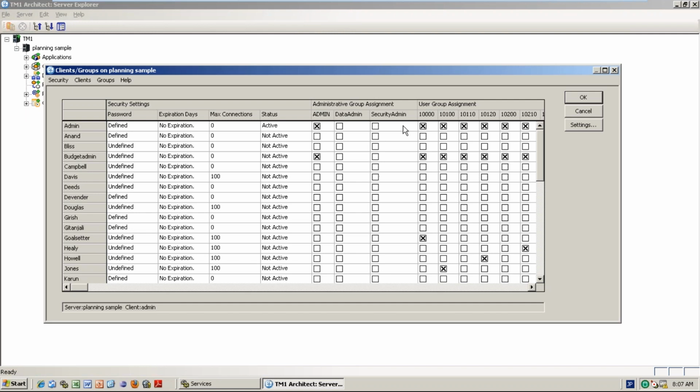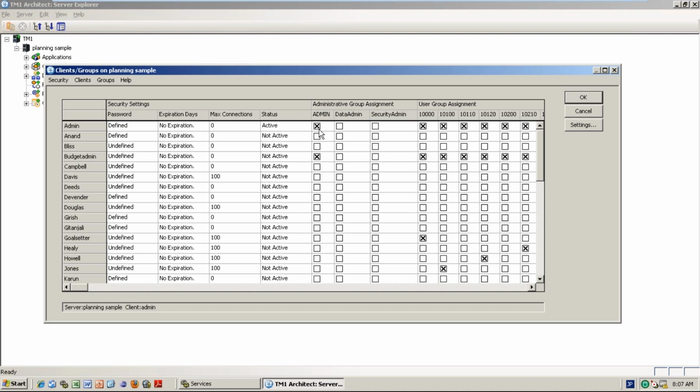Security Admin means he can give the access to anybody, but he cannot delete the data. Data Admin plus Security Admin is the overall admin. Which one do you want to give?